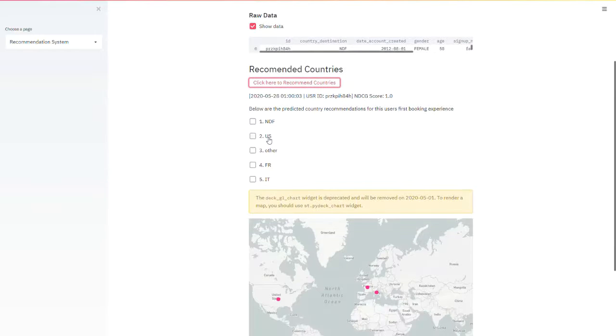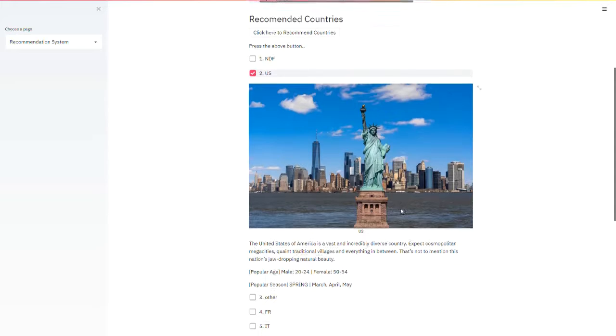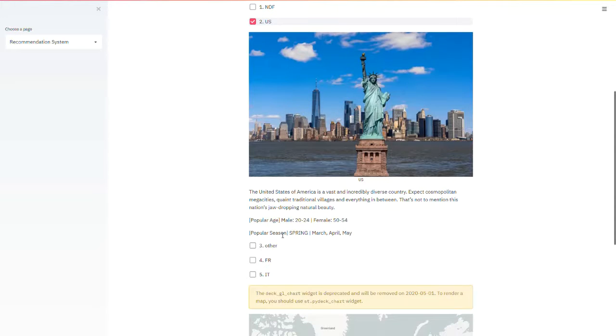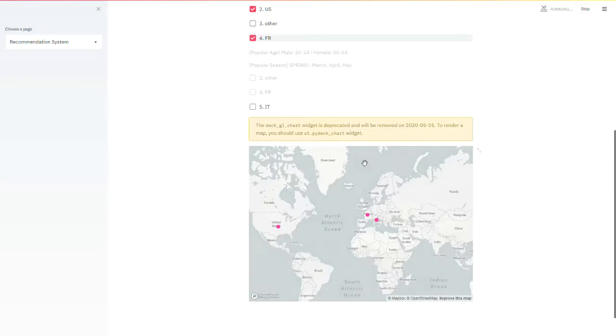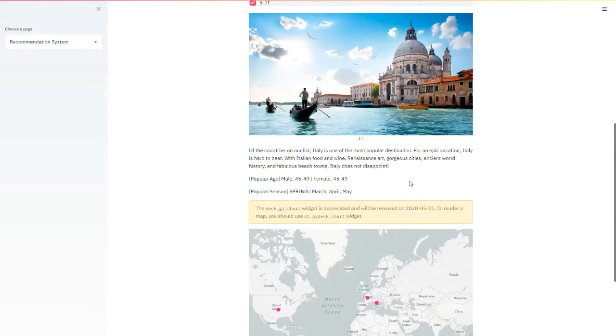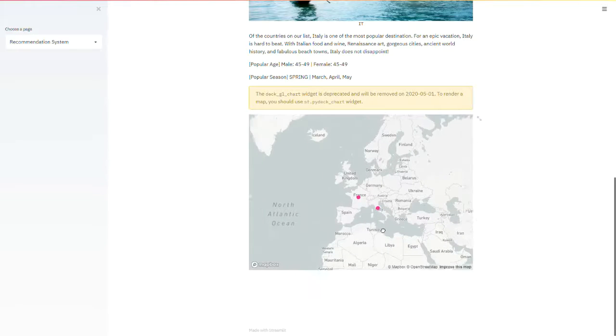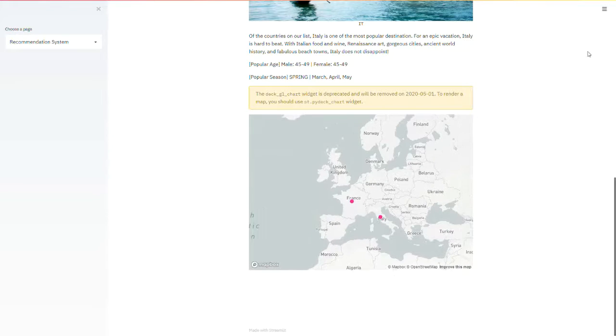For instance, if I click the US here, it gives you a brief introduction of this country and the popular age, gender, and popular season for those who come to travel. The same for France here and Italy. And below that, for better visualization, our system shows a world map for the users just for indicating where those 3 recommended countries are located.